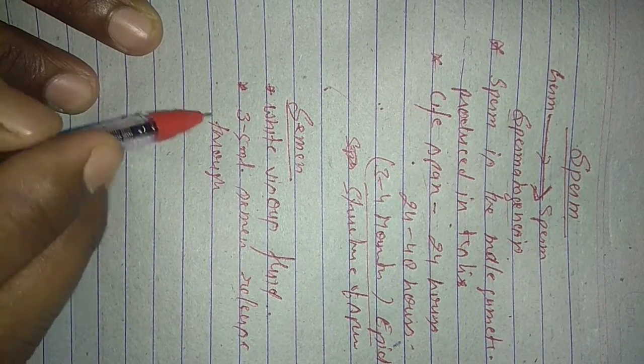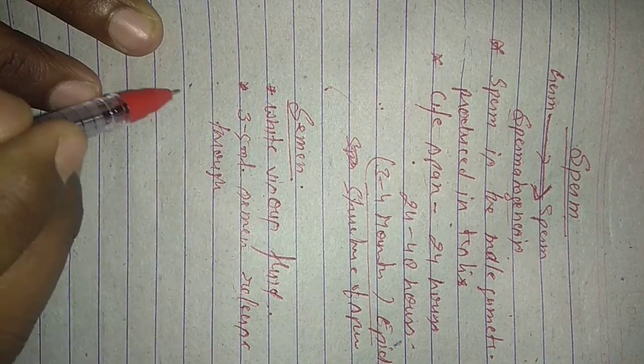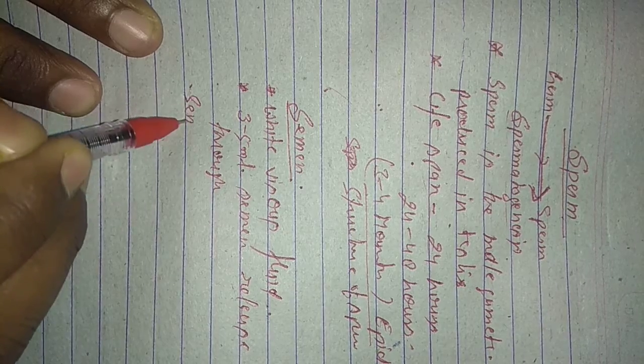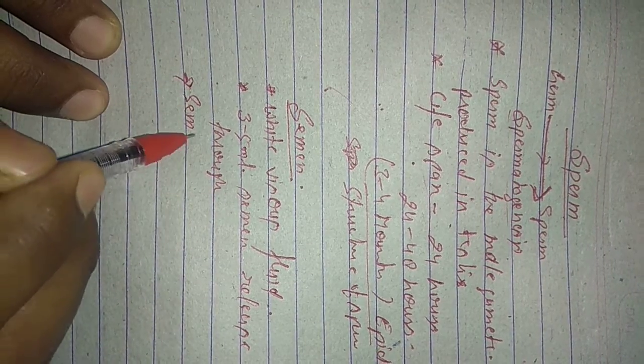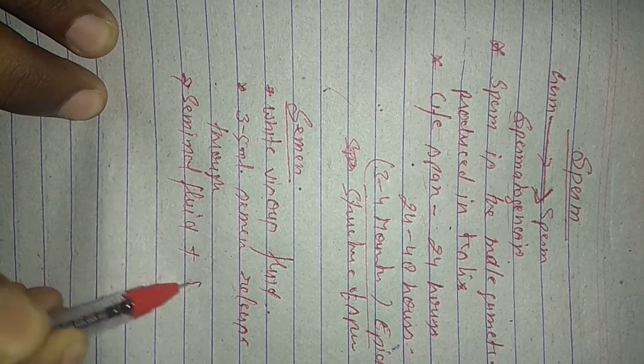If we talk about the composition of semen, semen consists of seminal fluid plus sperm.